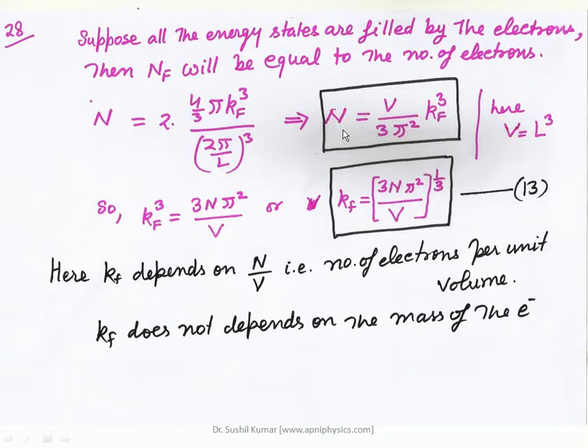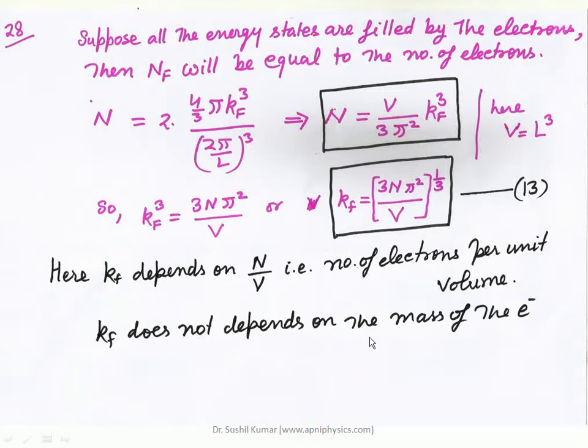So here we have to find out the total number of electrons, represented by capital N, in terms of V and Kf, and Kf again in terms of N and V. So one can say that Kf depends only on the ratio of the number of electrons and the volume of the cell, that is, the number of electrons per unit volume.